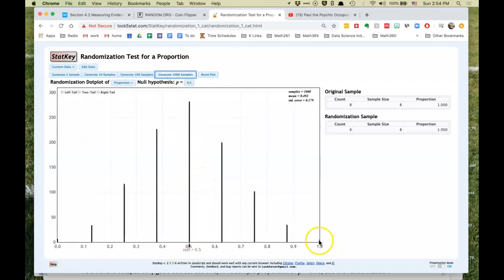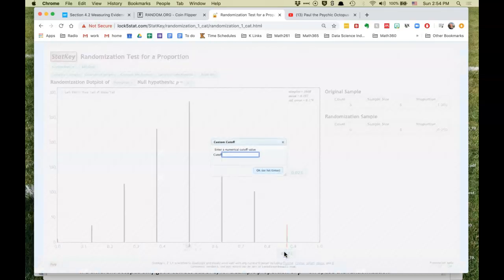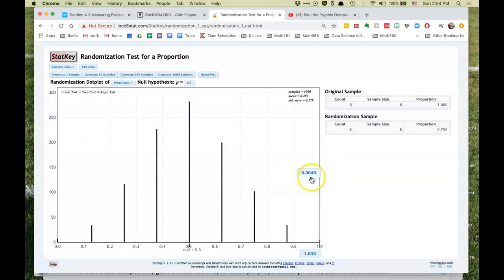So we'll see that only a few times did we get all 8 correct, and we could actually see what proportion of times that is using the right tail. So if we put 1 for the right tail, that would be what we observed in our sample, and we get 0.004. So 4 out of 1,000 times in my simulation were all 8 correct, just due to chance. Now this one was 6 that's showing here. Here, if I click, I get 7. Over here, these are the ones I had 8 out of 8. So very unlikely, all right?